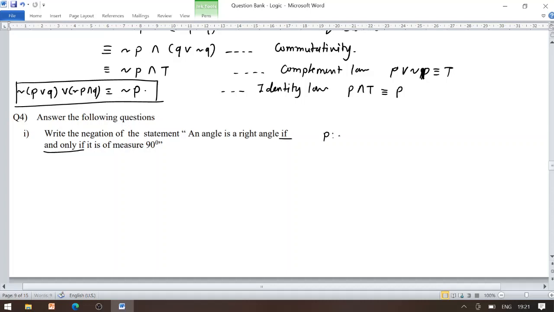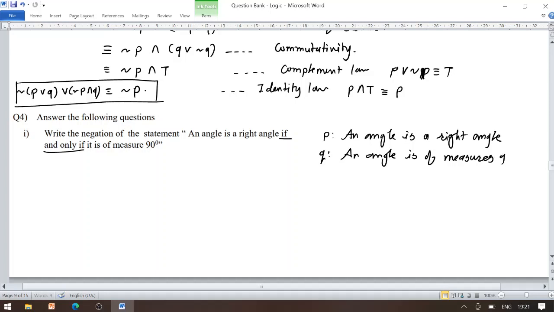That means we have given here P to be a statement, an angle is a right angle, and Q to be a statement, an angle is of measure 90 degree. Now the given statement is of the form P biconditional Q, whose negation is given by, negation of P biconditional Q is given by P conjunction negation Q